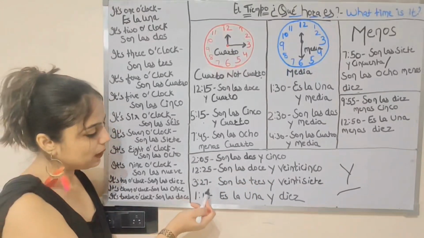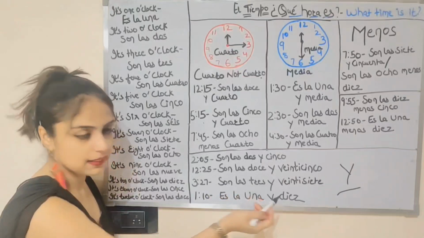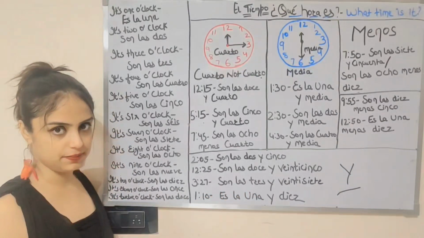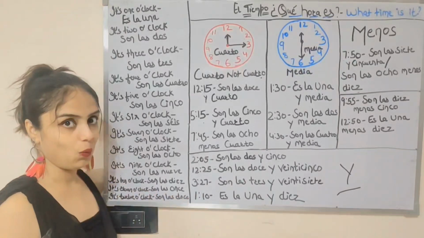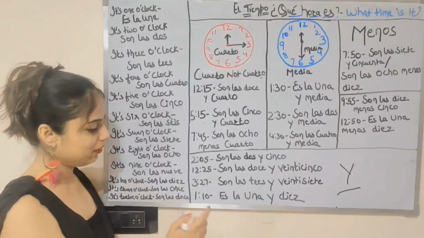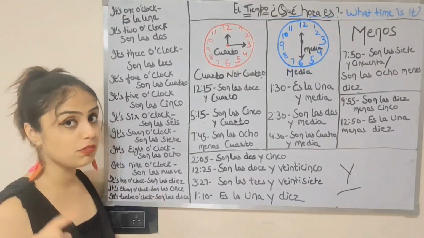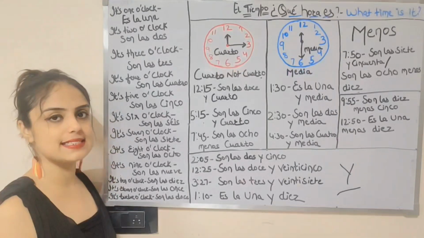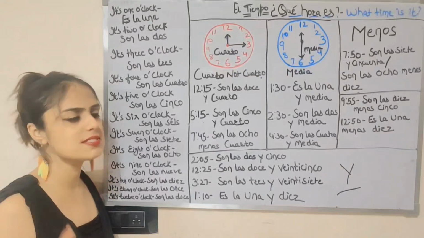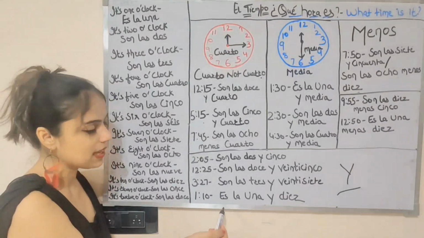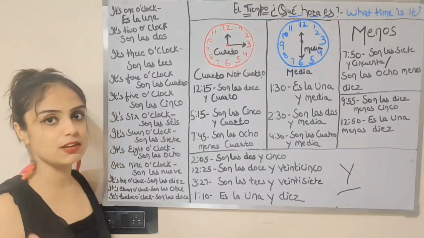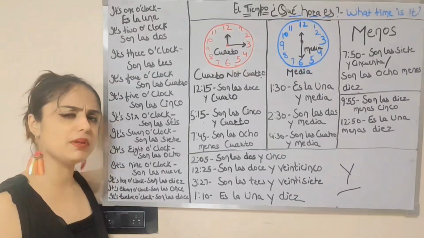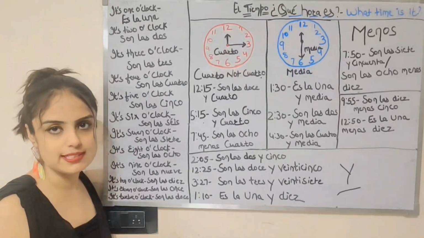Vale. 3:27, son las tres y veintisiete. Vale. Now there is a little bit of difference for 1:10. Now with 1 we are using es, so it's es la una y diez. 10 is diez in Spanish, so the only difference is that instead of son we are using es. Vale, since it's a singular form, so es la una y diez. Minutes are also very easy to convey in Spanish.